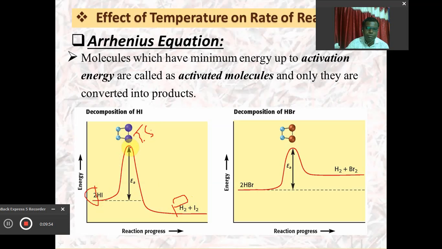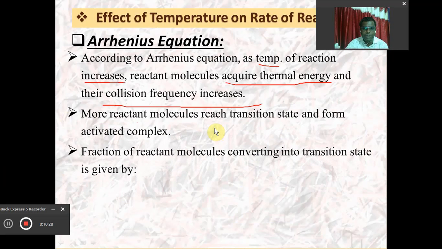The energy difference between the transition state or activated complex and the reactant is called the energy of activation. Actually, this is the exothermic reaction, and this is the endothermic reaction. Again, this is the reactant, this is the transition state, and the energy difference between these two is called the energy of activation. These diagrams help us understand the concept of activation energy and the activated complex. I hope you'll be able to understand this.